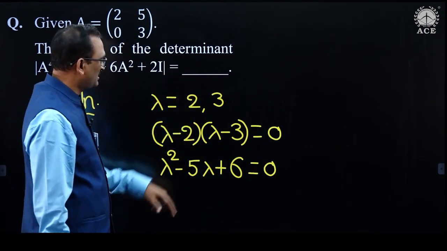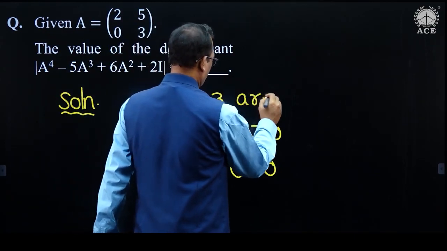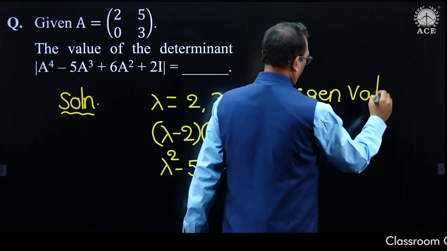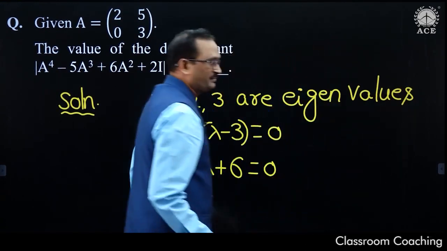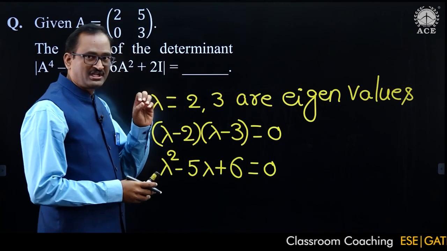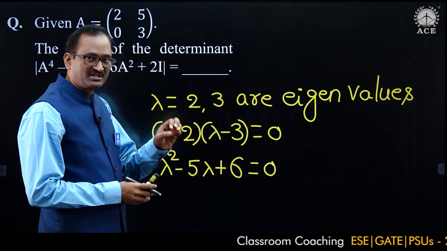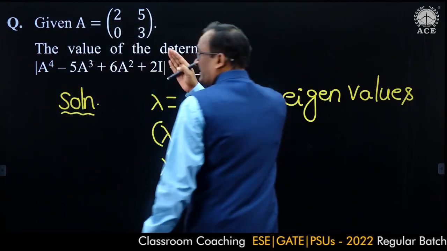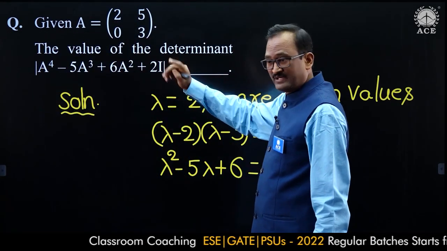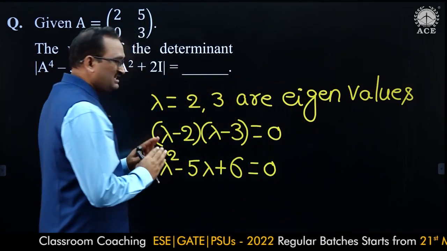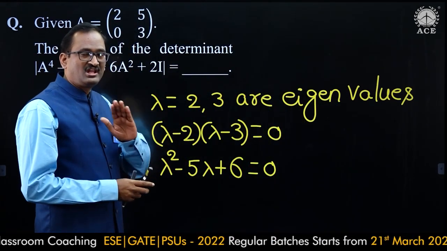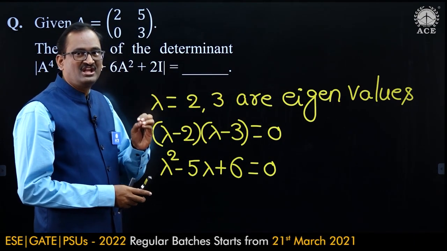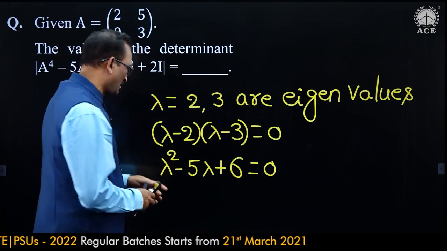Lambda is equal to 2, 3 are the eigenvalues, because the eigenvalues of an upper triangular matrix, a lower triangular matrix or a diagonal matrix are simply its diagonal elements. This is an upper triangular matrix. Now, this is the characteristic equation. Cayley-Hamilton theorem states that every square matrix satisfies its own characteristic equation.